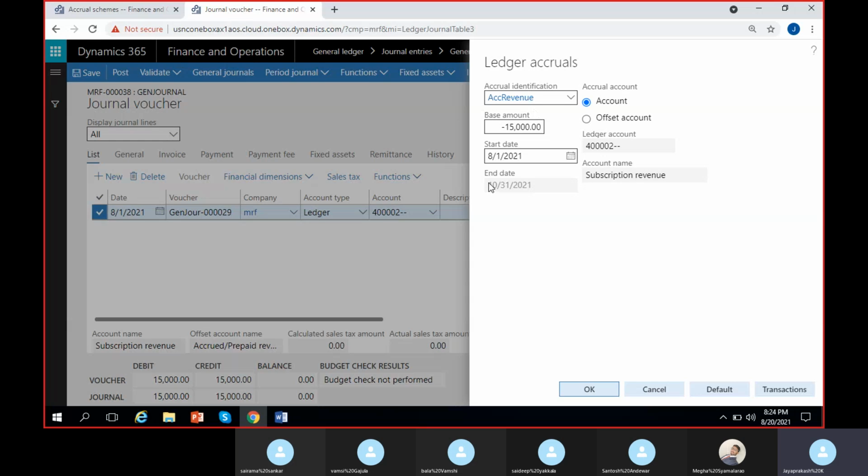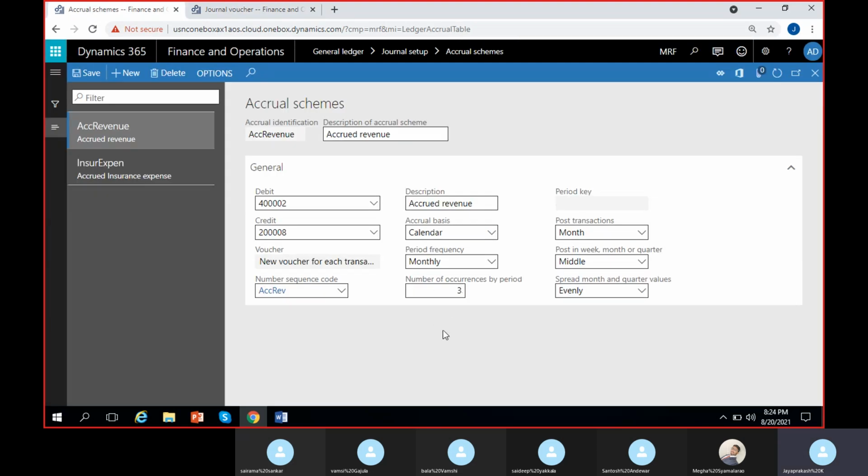As and when I select it, I can see the end date is 31st of October. The starting date it will take from the journal, where we have 1st of August. The end date is automatically taken as the end of 3 months, starting from August, September, October is the third month. So October ending is the end date, because we gave 3 months in the scheme.